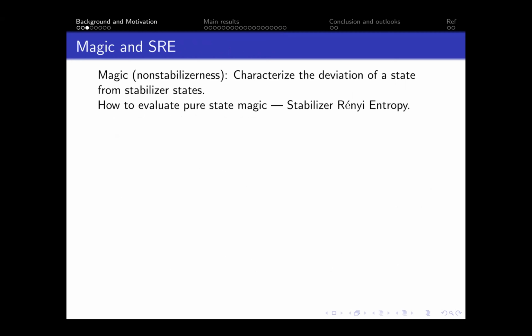In this sense, magic, or called non-stabilizerness, should be a kind of quantum resource. In simple terms, it characterizes the deviation of quantum states from stabilizer states. There are various metrics to evaluate magic, and in this work, we use the recently proposed stabilizer Renyi entropy with a straightforward reason. It is convenient to do theoretical analysis, especially for random states. As its name shows, stabilizer Renyi entropy is a kind of Renyi entropy, not on the density matrix representation, but on Pauli-Hilbert representation.